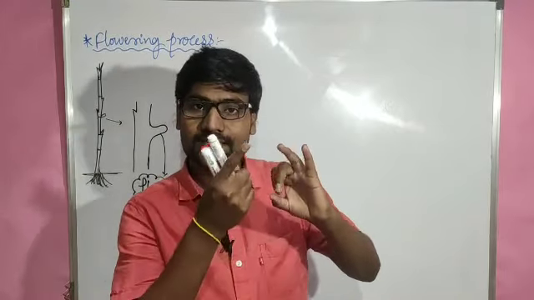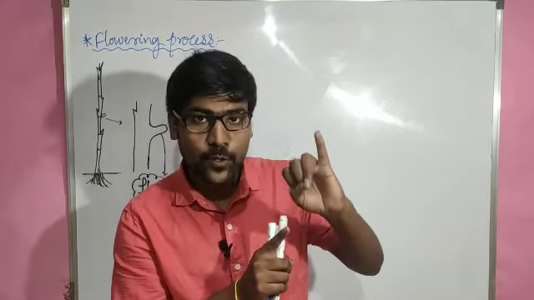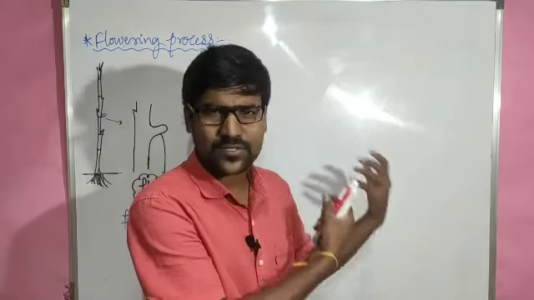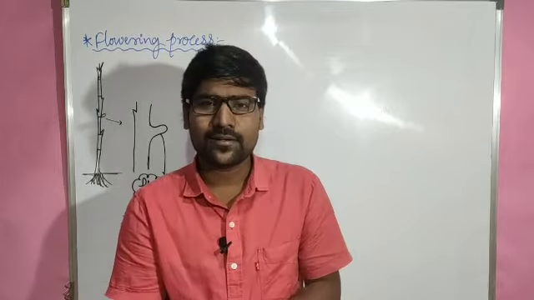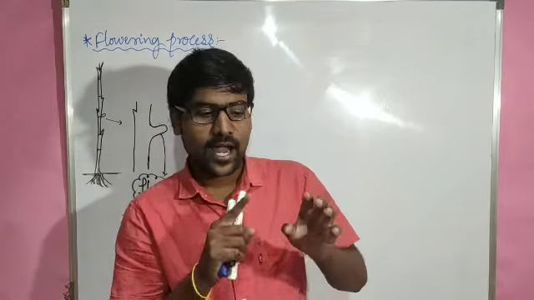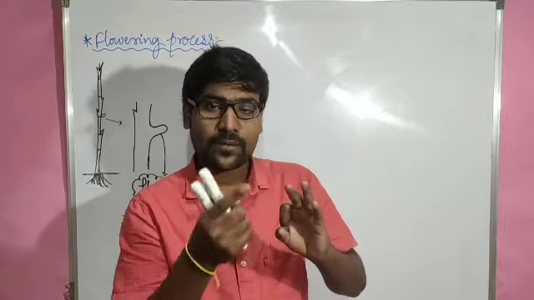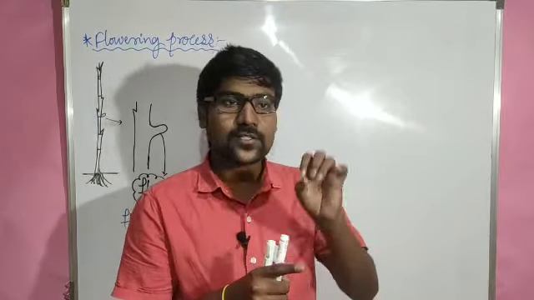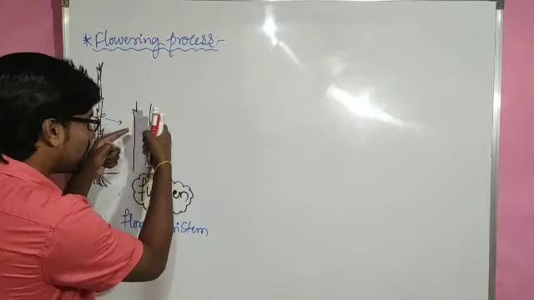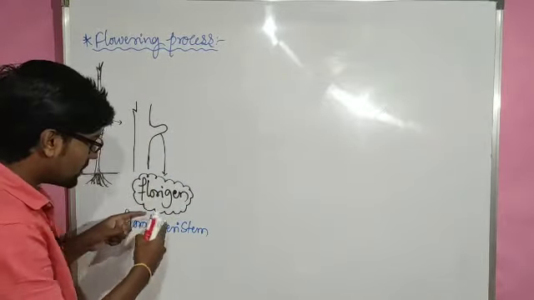Petals, sepals, androecium and gynoecium. Already I think you have studied that one in your 10th class only. You have studied the parts of the flower: androecium, gynoecium, petals and sepals. So all the 4 parts, 4 categories, 4 divisions should arise from this small portion, because the flow region